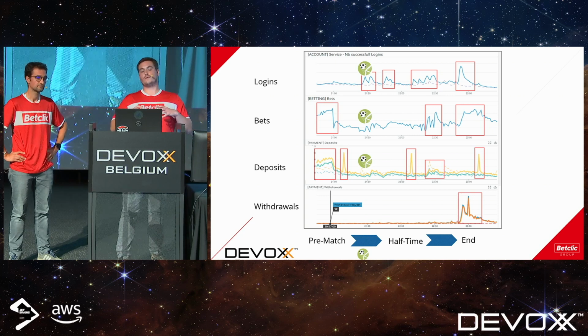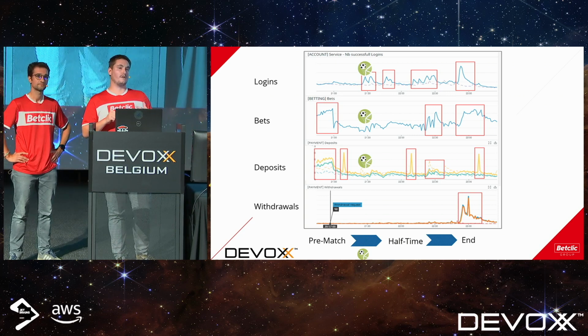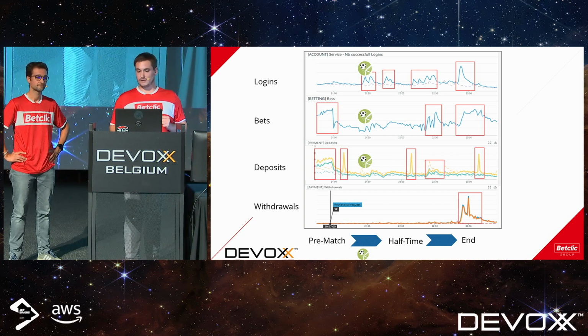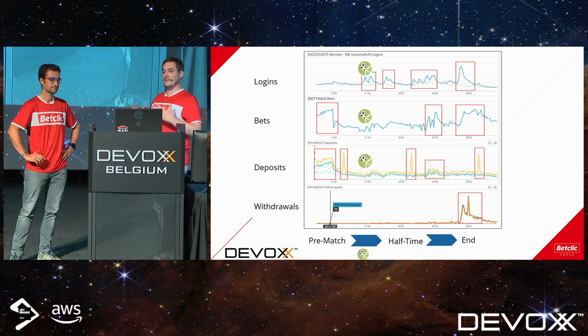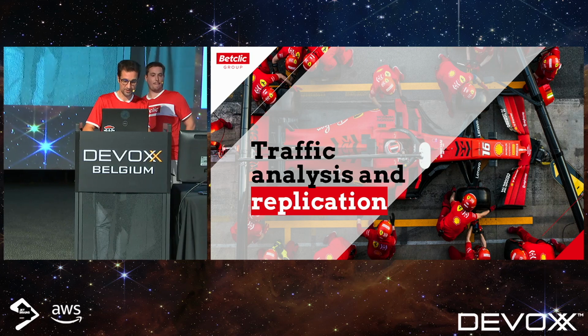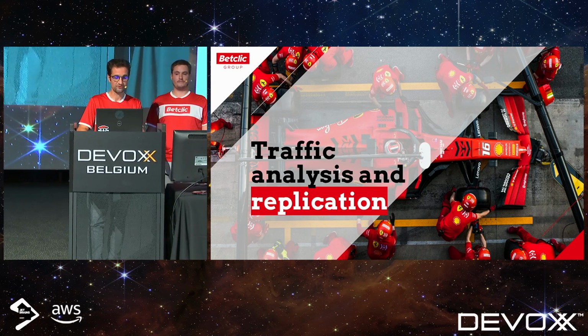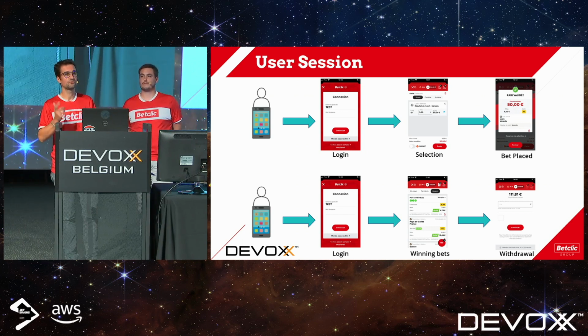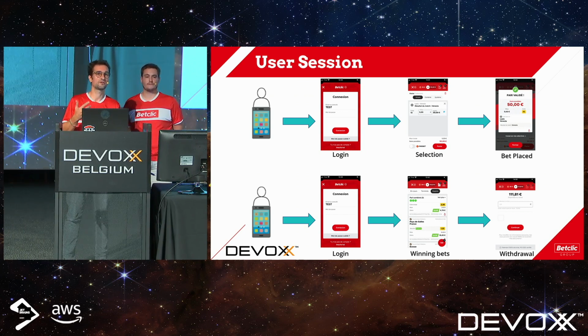First, we need to get information about our traffic, our production traffic, and then we will show you how we can replay those events. So, Nicolas, can you present how we can get the production data? Yes, thank you, Etienne. So we decided to do some traffic analysis, but before going into detail, I will explain to you what user sessions are for us at Betclic.